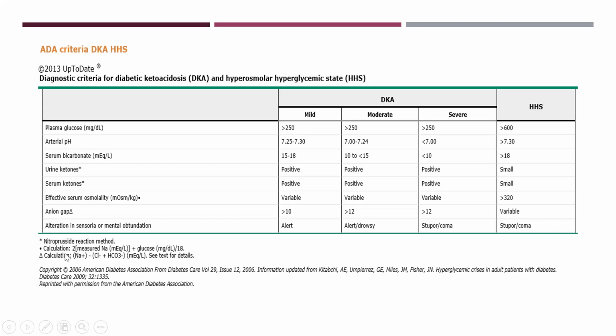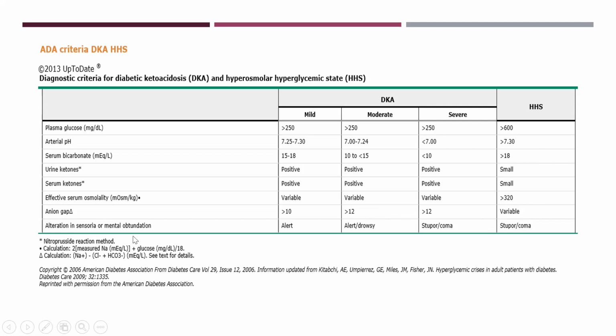You mainly need the sodium, chloride and bicarb. So this is a very easy bedside calculation. When you're called for hyperglycemic assessment, ask the bedside doctor to tell you the electrolytes, and then you can easily calculate the anion gap. If it is more than 10, it is mild. More than 12, it is moderate, and more than 12, again, it is severe. But it can be variable in HHS, so you don't rely on the anion gap for the definition of HHS.